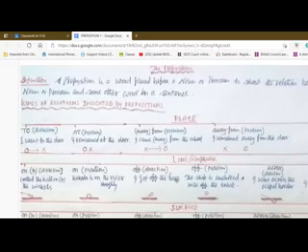The heading is preposition. It's my handwritten note. You might find a little bit of difficulty, but don't worry, I will send you that PDF also. So here it is written that a preposition is a word placed before a noun or pronoun to show the relation between the noun or pronoun and some other word in a sentence. So the kinds of relation indicated by prepositions. The first relation we will deal with is place.